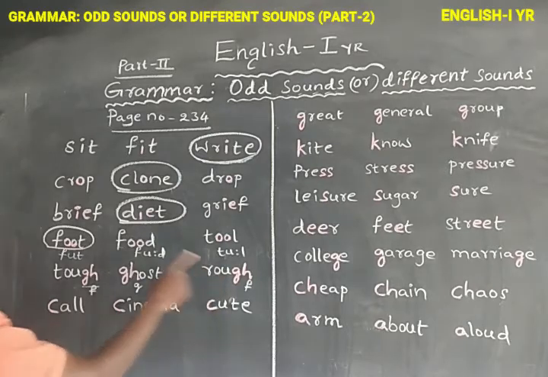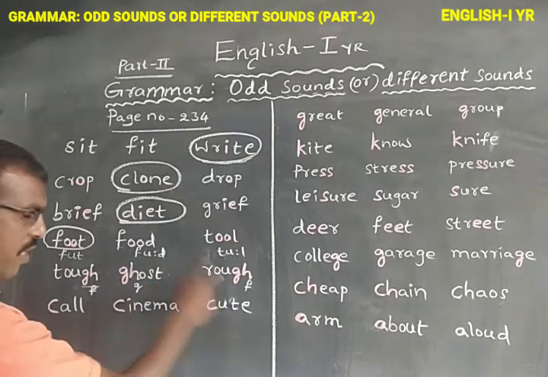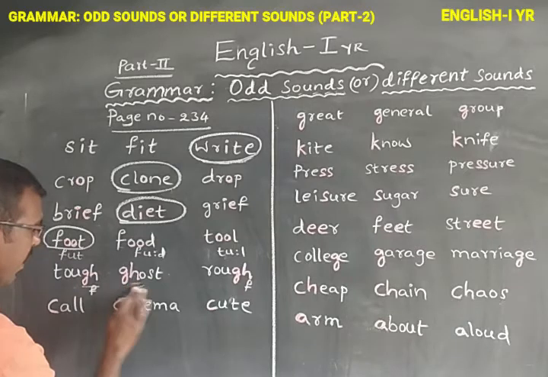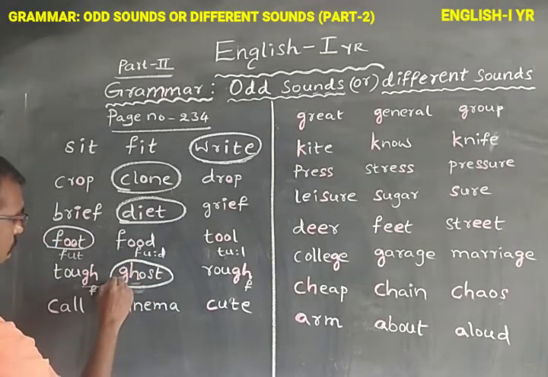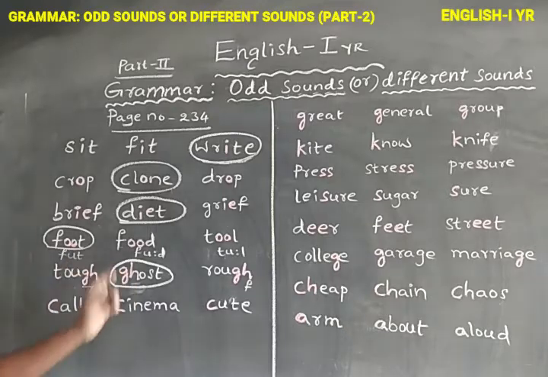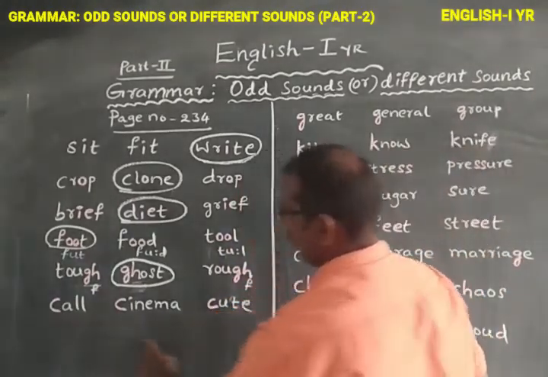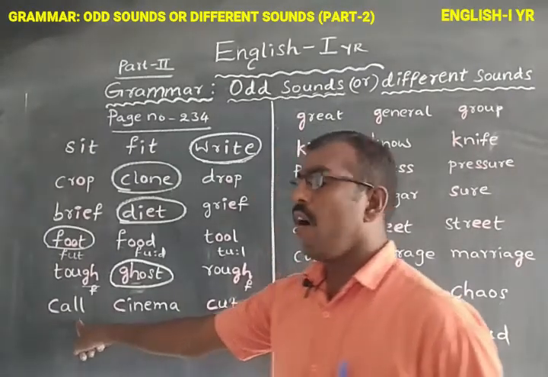Tough, rough. These two words have similar sounds. What is the different sound here? Ghost is the different sound. Ghost is the odd sound. So we need to circle the word ghost. Understand?